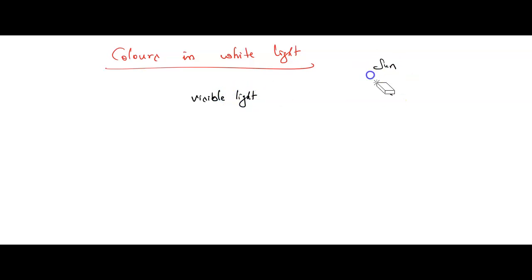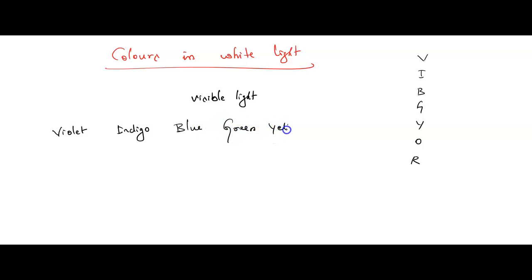Visible light. See children, here VIBGYOR. What is the symbol? VIBGYOR. That is called as VIBGYOR. What is V? V means violet, I means indigo, B means blue, G means green, Y means yellow, O means orange, and R means red.